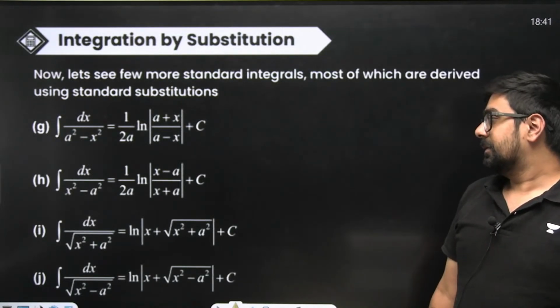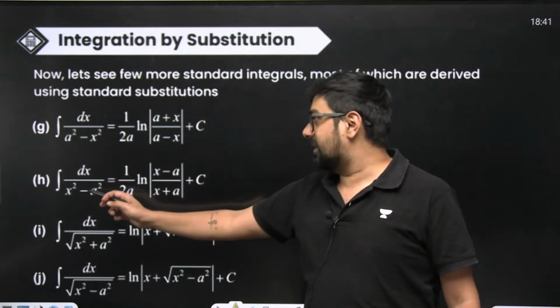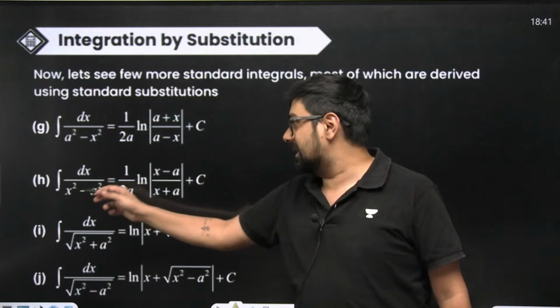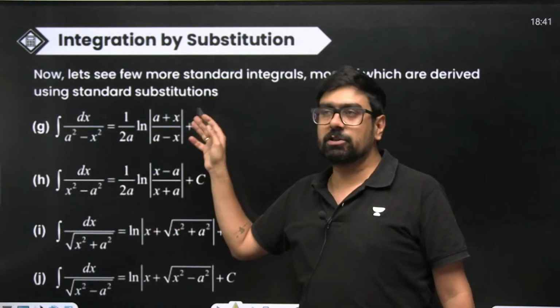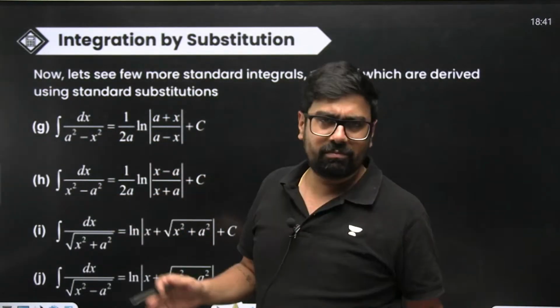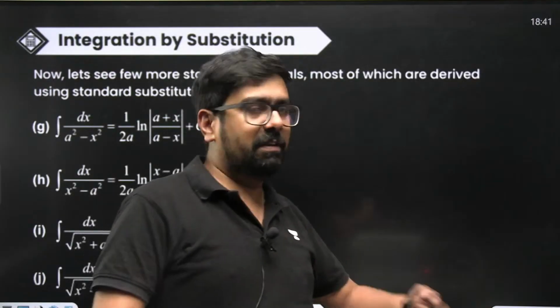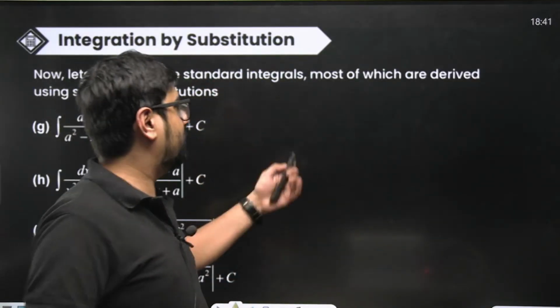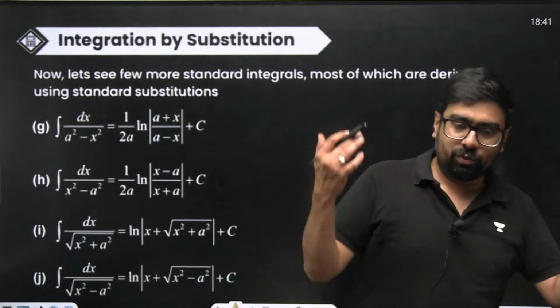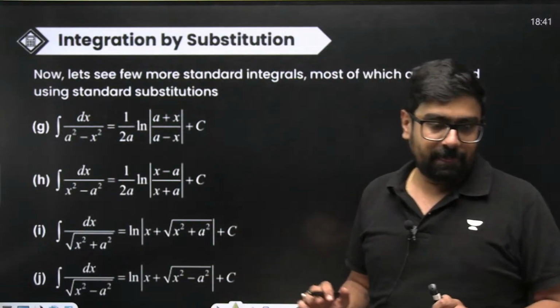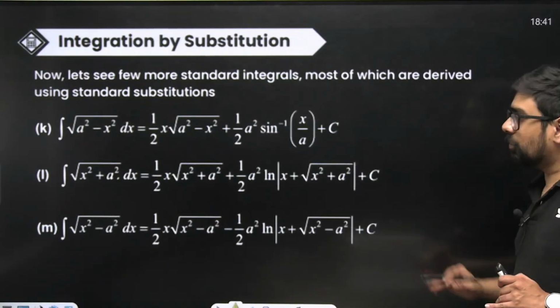You can use a technique that the minus term will come first, here the positive term will come first. Your own pattern. I won't tell you a pattern. Everybody remembers with their own pattern. With practice anyway, you are going to memorize them without any trouble. Don't worry about it. Okay, a few more.